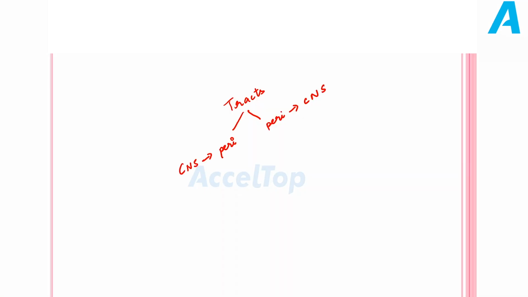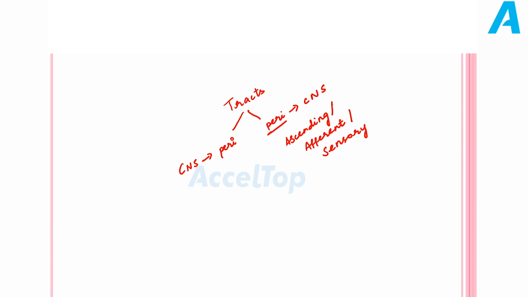The tracts which connect the periphery to the central nervous system are called ascending tracts. Here, by periphery I am referring to the receptors. A receptor is anything that receives signals. So ascending tracts are the neuronal pathways which connect the receptors with the central nervous system. They are also called afferent tracts, and also called sensory tracts. Just remember, ascending tracts, afferent tracts and sensory tracts are all the same.